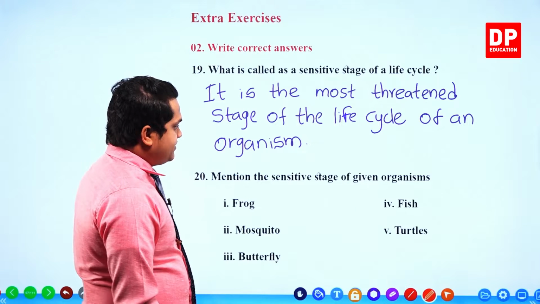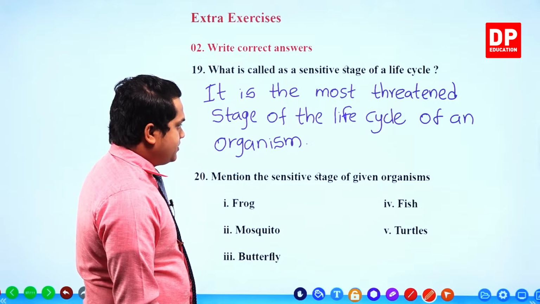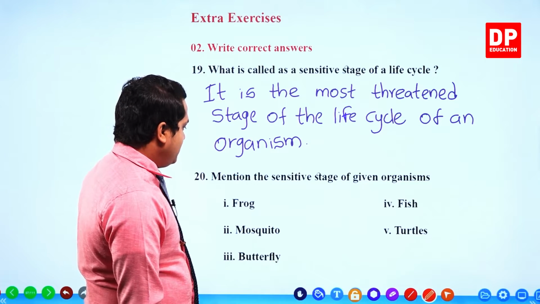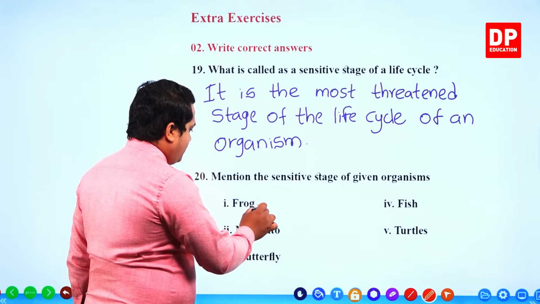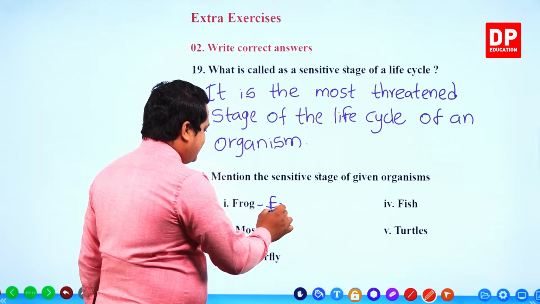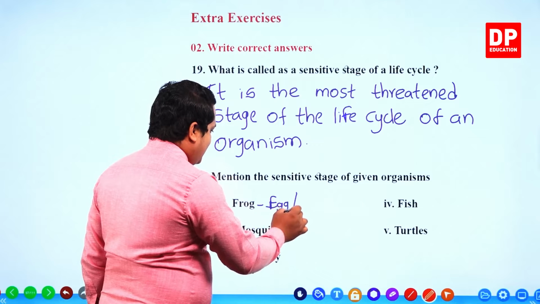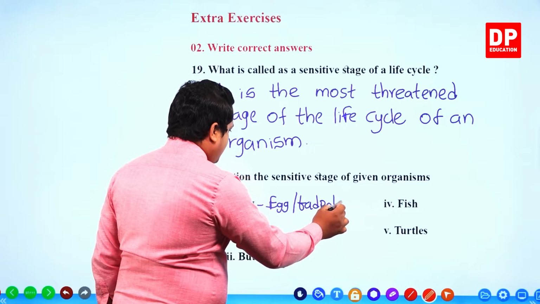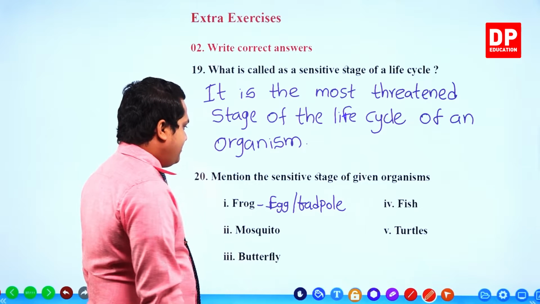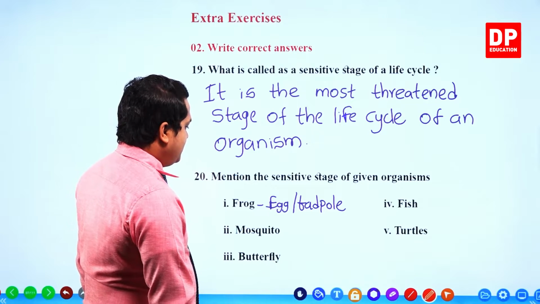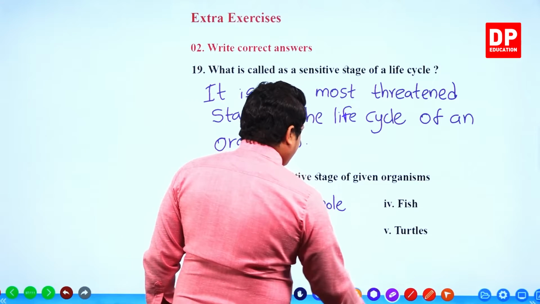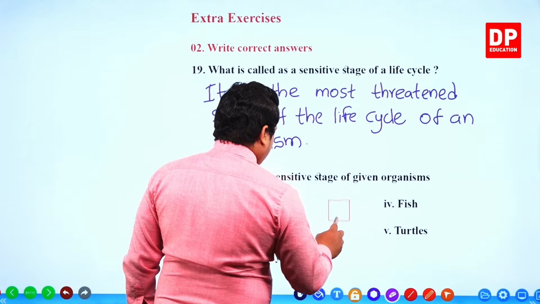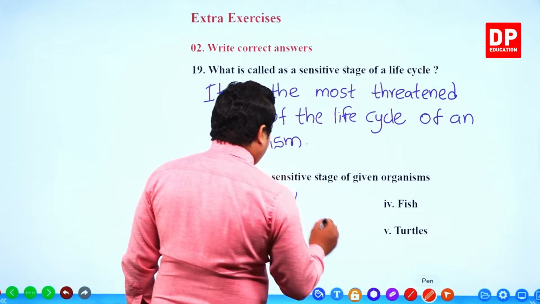Then the next one. Mention the sensitive stage of given organisms. So you have to mention the sensitive stage of given organisms. For frogs, the eggs and the tadpole stage. The eggs and the tadpole stage are the most vulnerable stage.